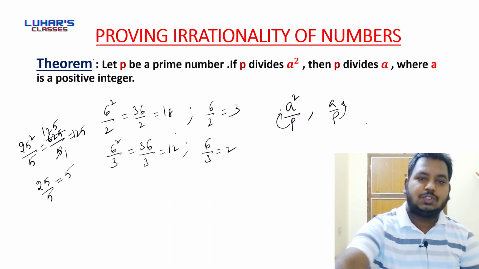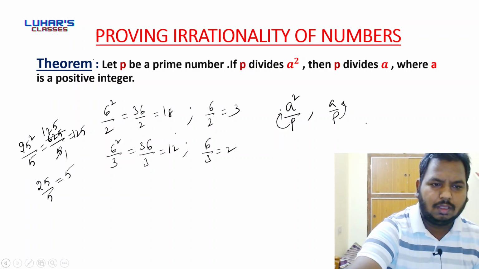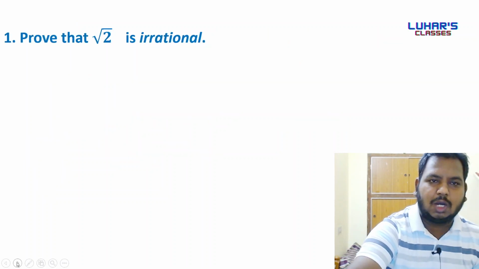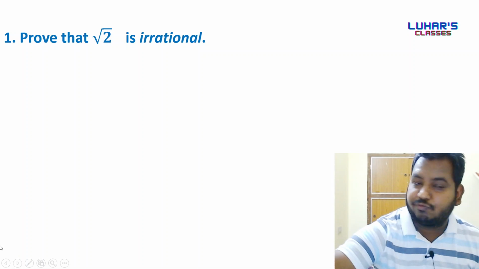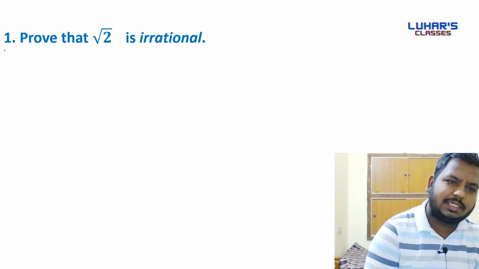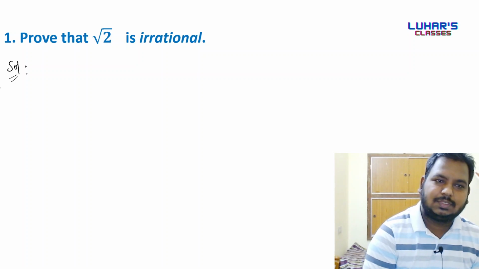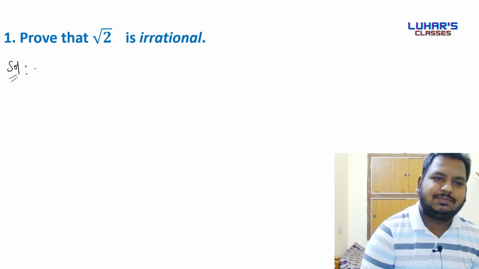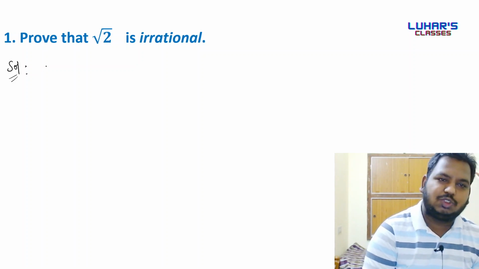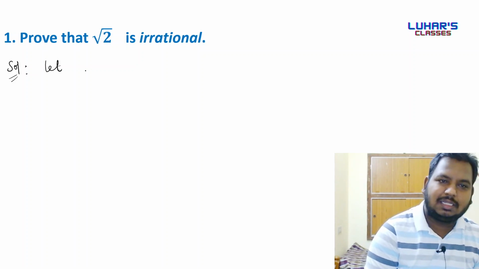Done. So now we shall learn how root 2 is irrational. Ready? Right. So we have to prove root 2 is irrational, but let me assume root 2 is rational.